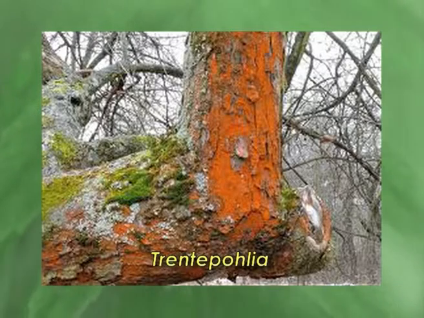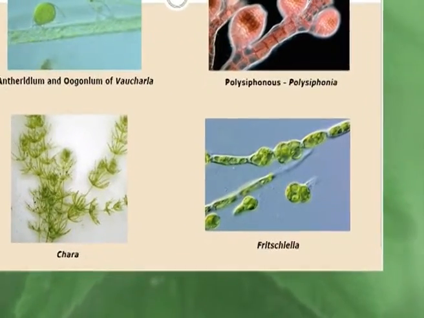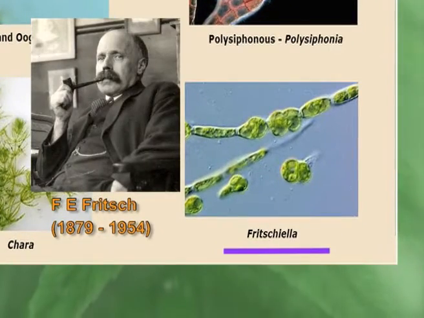Now, besides these aquatic algae, terrestrial algae are also there. Trentepohlia is one example of terrestrial algae which grows on tree bark. And Fritschiella, discovered by the well-known algologist Fritsch, is present in the terrestrial ecosystem and is considered a progenitor of land plants. Now, algae are mostly aquatic, but some algae are terrestrial, as I have already mentioned.